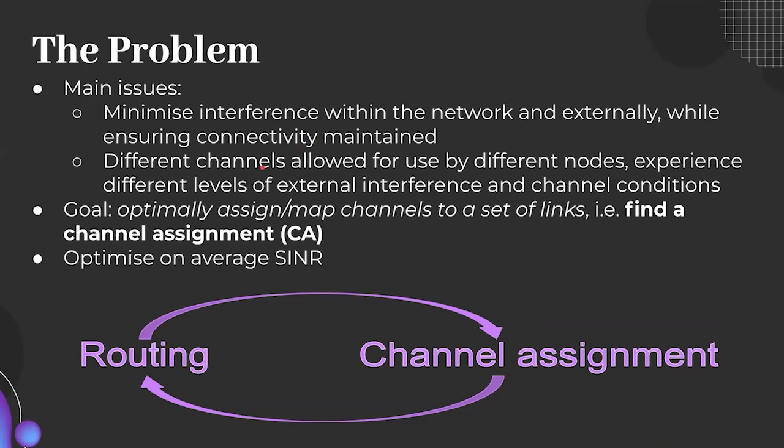All of this adds to the complexity of the problem. So our goal is to optimally assign or map channels to a set of links. That is to find a channel assignment that is optimal or near optimal. We have chosen to optimize on the average SINR. This is because it encompasses both the requirements to minimize interference, which we have because of this I interference in the denominator, but also maintaining connectivity by maximizing the signal strength at the receiving end of all required links.